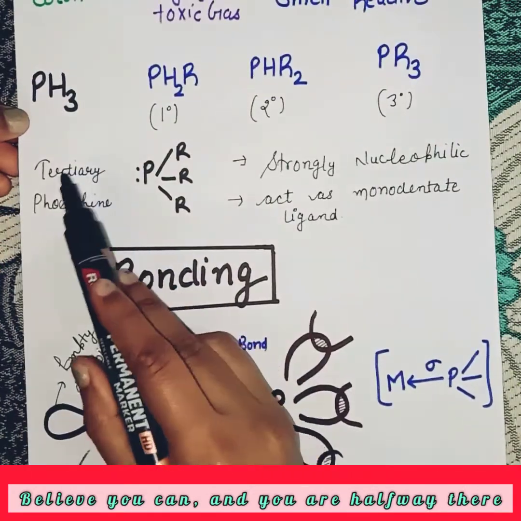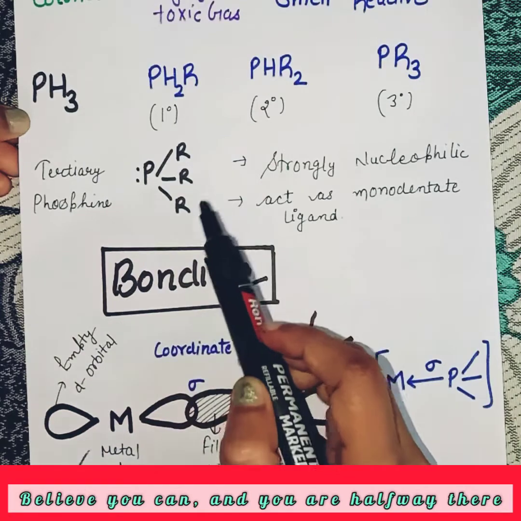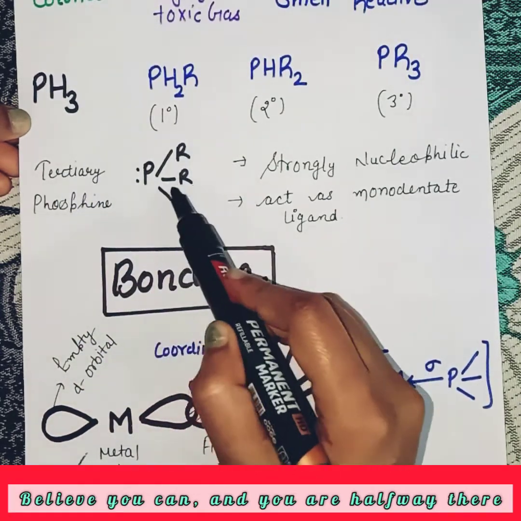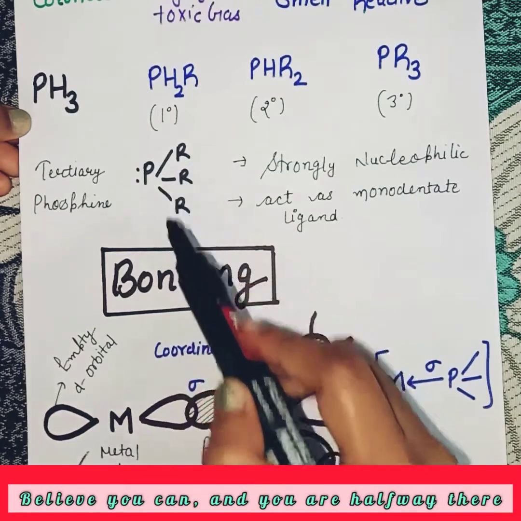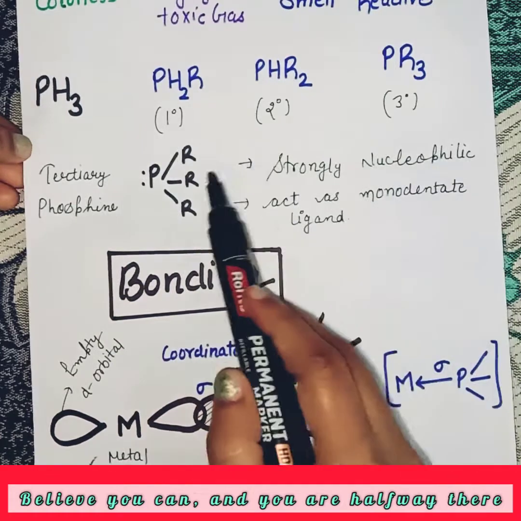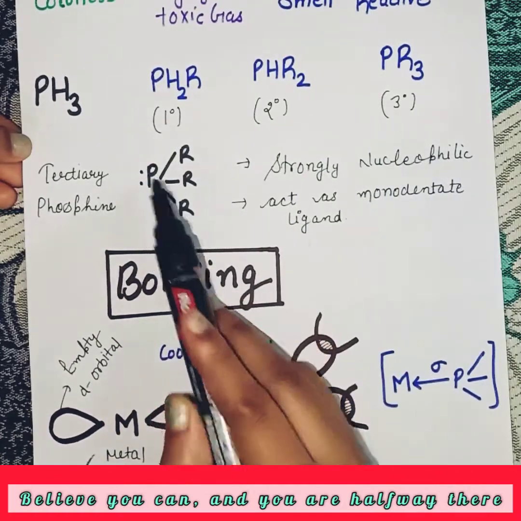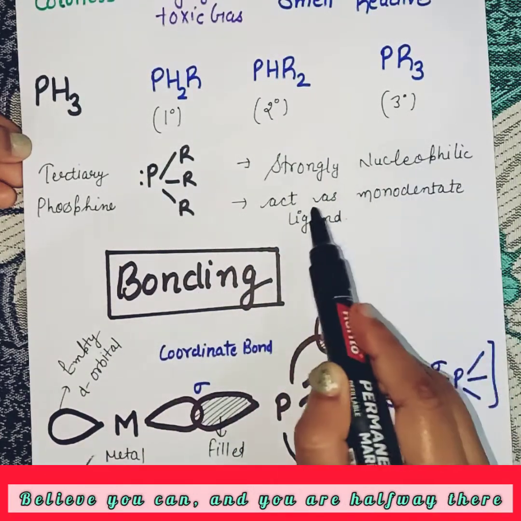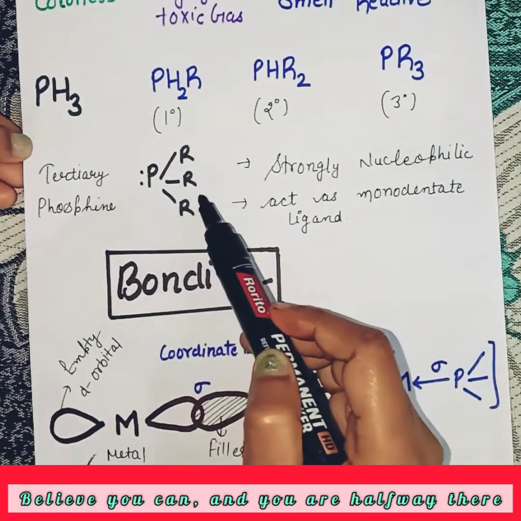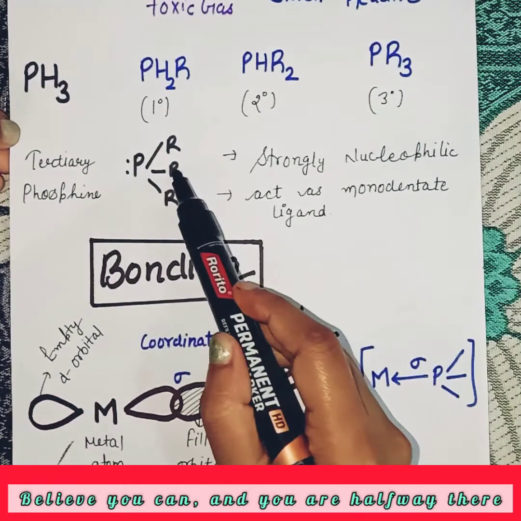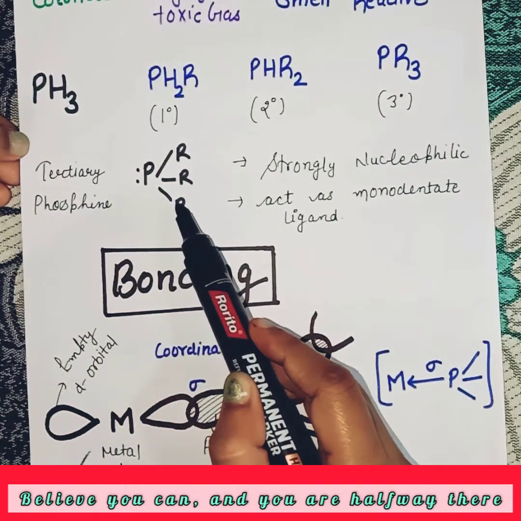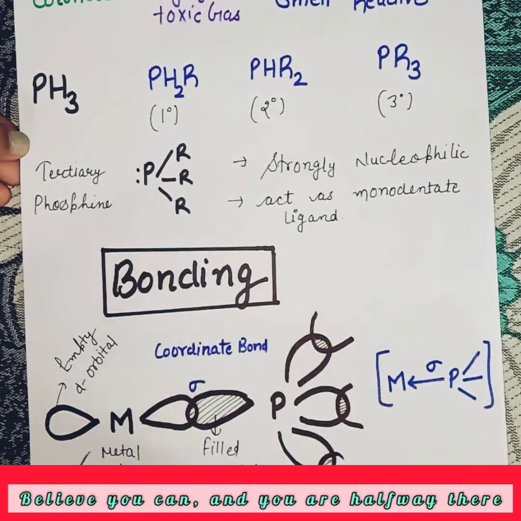The importance of phosphine as a ligand lies in tertiary phosphine, which has a pyramidal structure similar to NH3. Due to its lone pair of electrons, it is strongly nucleophilic and acts as a monodentate ligand. Because of this, PR3, the tertiary phosphine, makes complexes with many transition metals.